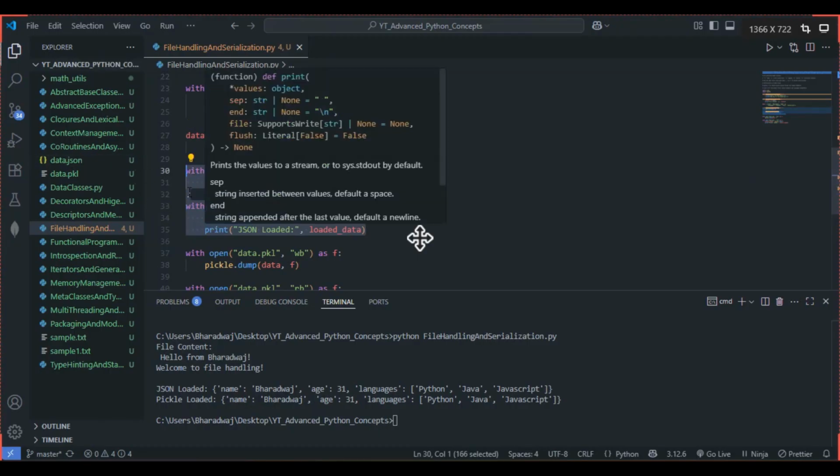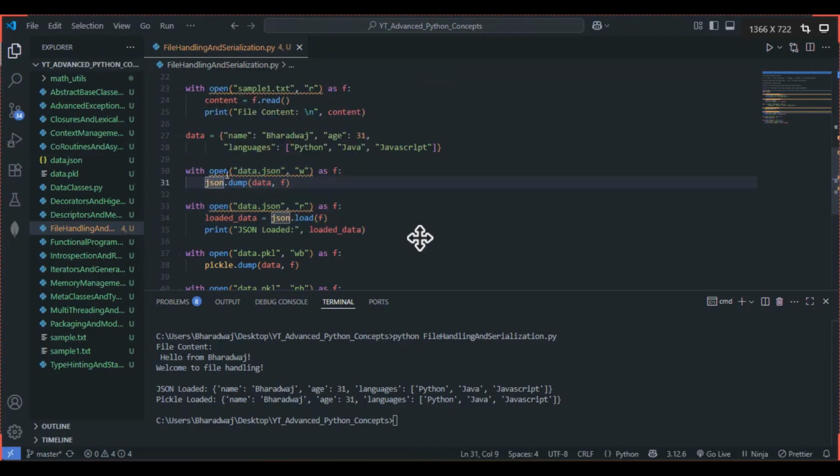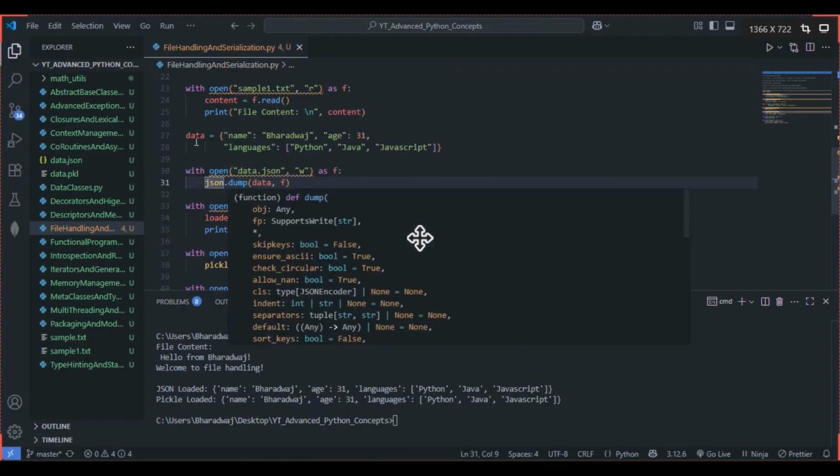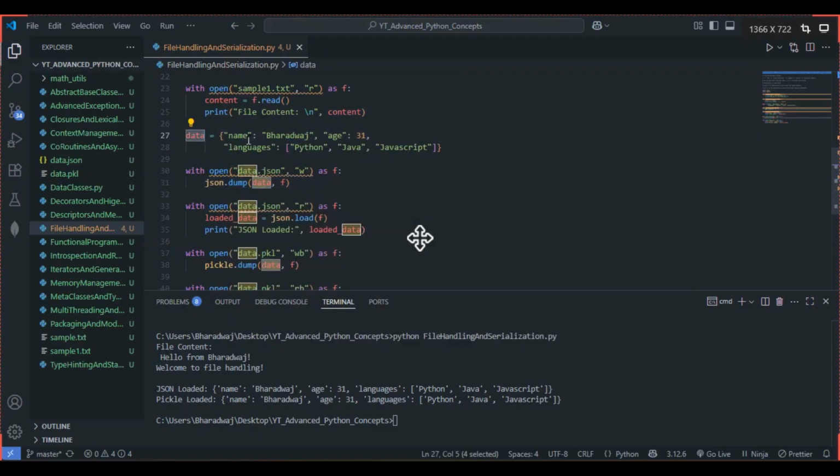See here, we are going with json.dump, right? So with open data.json, this data we have in the form of an object, right? Name Bharadwaj, age 31, languages, these are all the languages Bharadwaj knows. This is fine. Loaded_data is the variable name. So we are making use of json.load on the file. Now when we give loaded data here, we are just reading it.